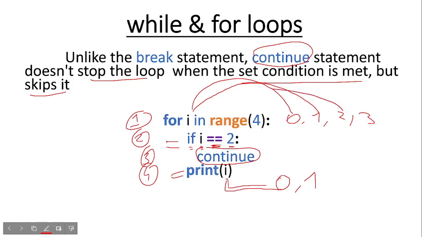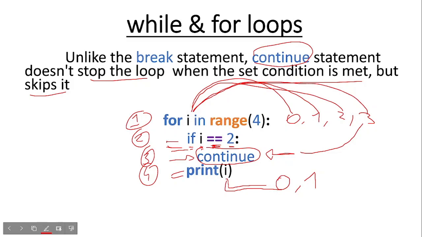Then an integer of 2 will be stored in the i variable. It will go to the if statement again. The if statement will ask Python if now i equals 2. The answer is yes. So it will go to the third line of code. The continue statement will be invoked, and unlike the break statement, our code will not stop. The looping will continue, so it will go up again, and an integer of 3 will be stored in the i variable.